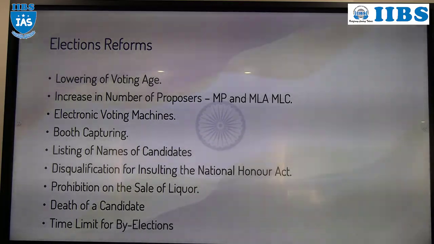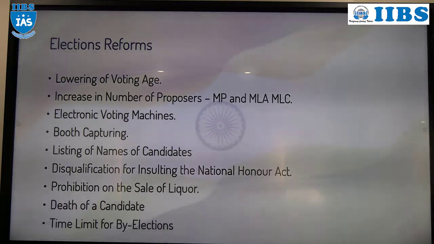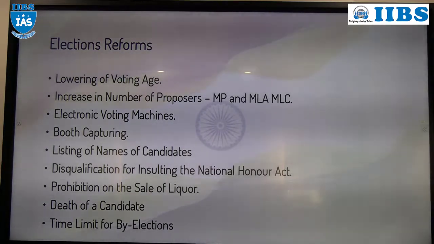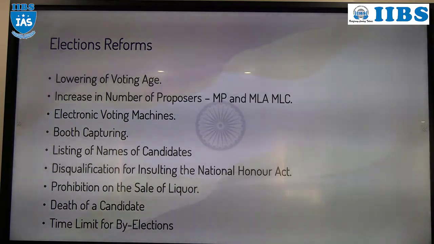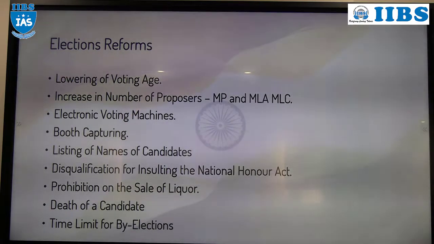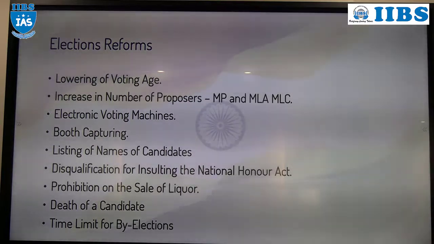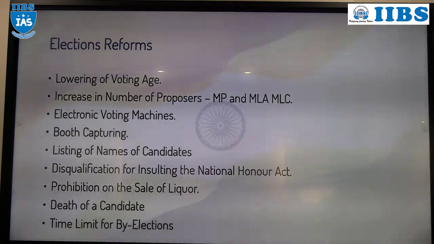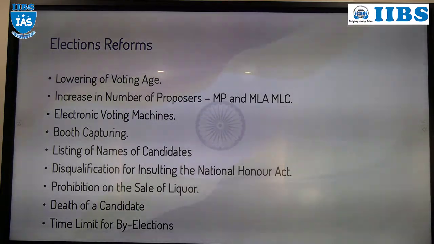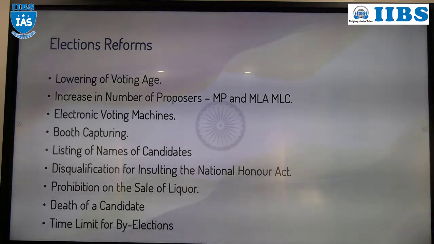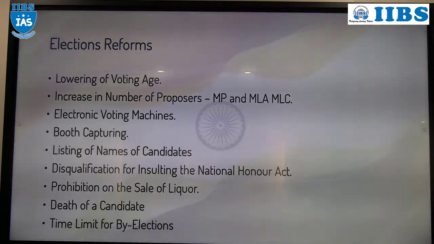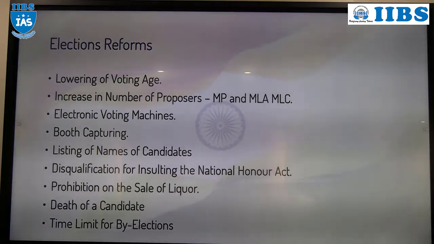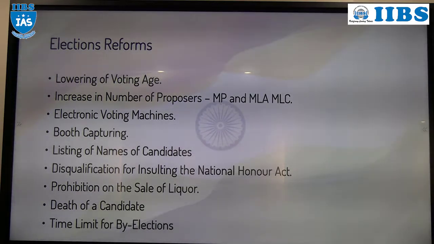Then we studied the election machinery: officers, CEO, DEO, RO, presiding officer, electoral registration officers, and observers. Then we studied the election process, how it will start and how it will end. Then in which acts it is mentioned: RP Act 1950 and RP Act 1951.